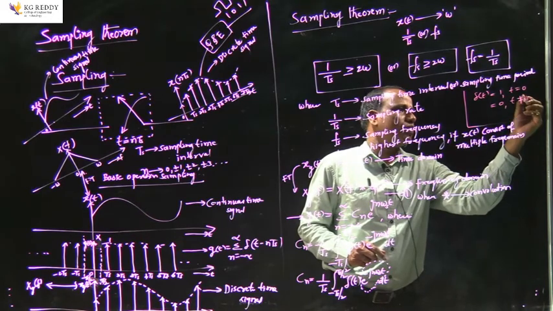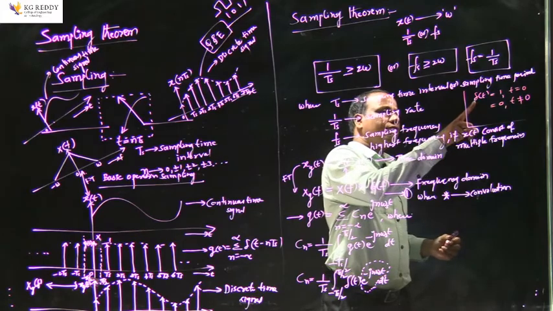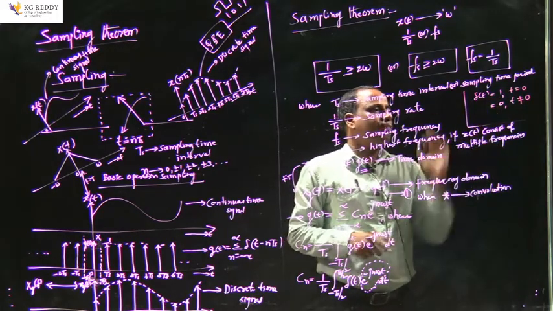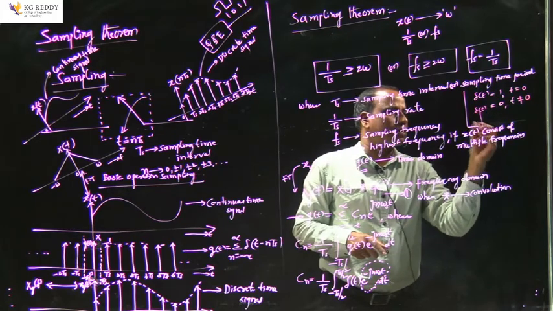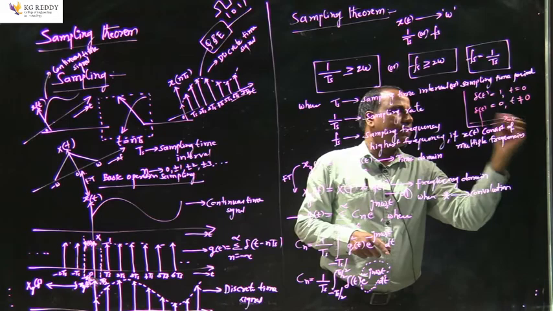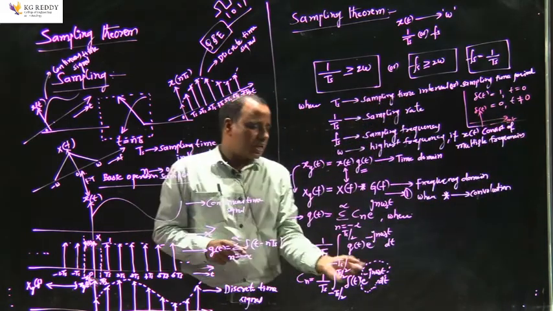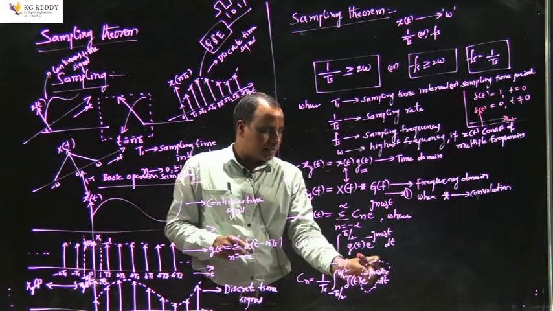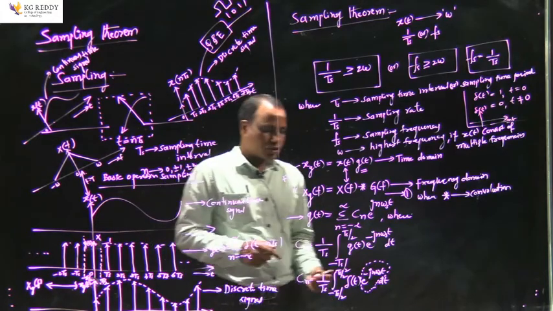That means the impulse function has a value only at the origin; apart from the origin, it is 0. The representation of the impulse function looks like this, del of t. So if any signal multiplies with an impulse function, the product is nothing but the same signal at t equal to 0, because the impulse function is valid only at t equal to 0.